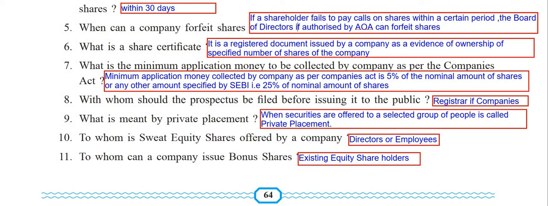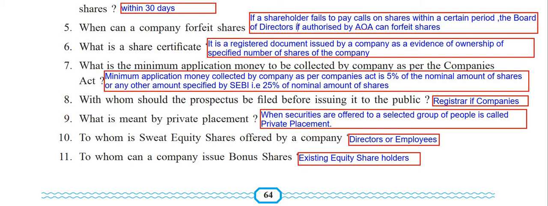Then seventh is, what is the minimum application money to be collected by company as per the Companies Act? Students, now this answer is a bit tricky, but still it's very clear. The minimum application money collected by company as per the Companies Act is 5% of the nominal amount of shares, or any other amount specified by SEBI, that is Securities Exchange Board of India, that is 25% of the nominal amount of shares. This is how you can write this answer. Okay, you have to remember both these things so that you can easily tackle these types of one-liners.